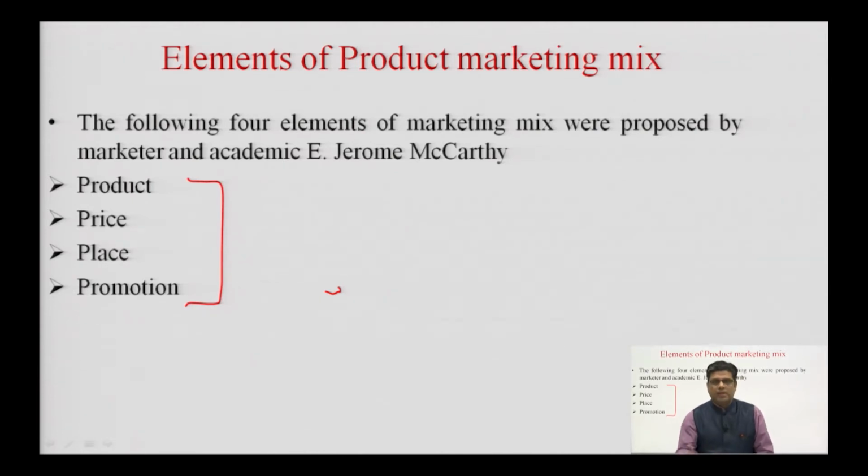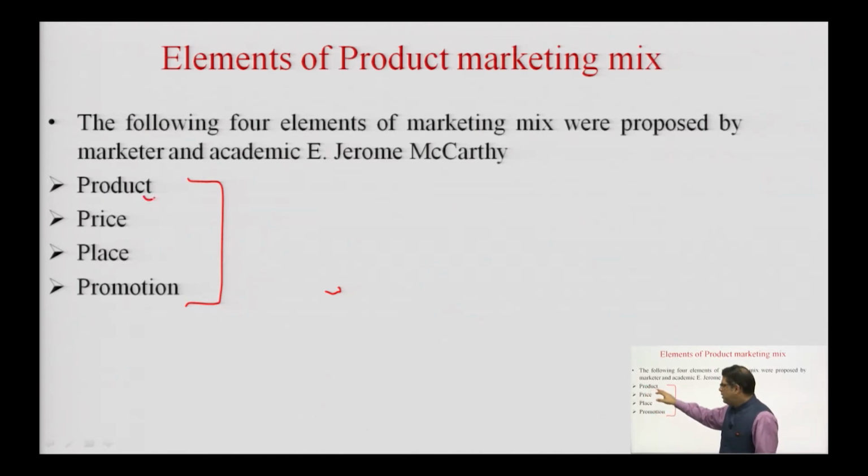Also, a product satisfies a consumer. So, when I have a need of writing, I will go and purchase a pen, which is a tangible product. A product is manufactured at one location while it is consumed at some other location. So, a pen is manufactured in a factory which is located outside the city, while this is being consumed by me at my home. So, therefore, these are certain points which are related to a product, and in case of such a tangible product, these are the elements of marketing mix.